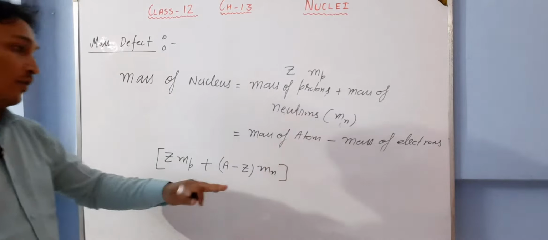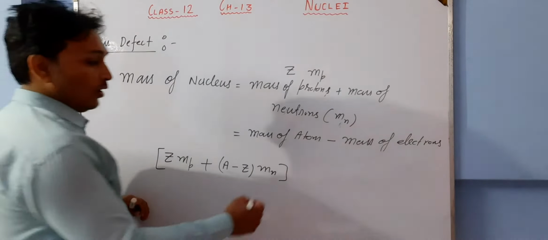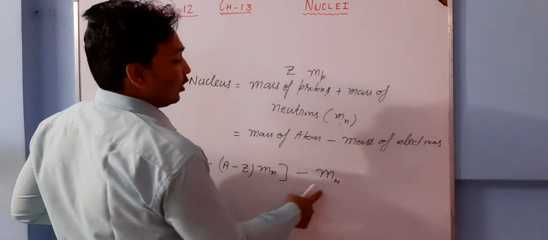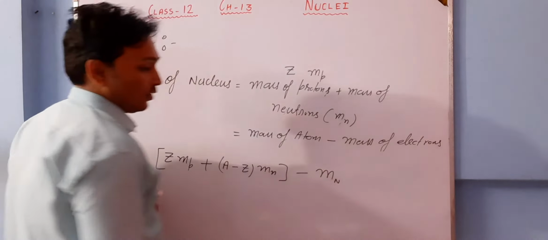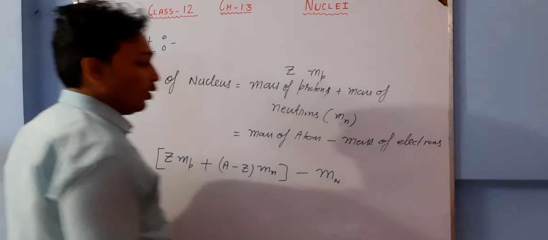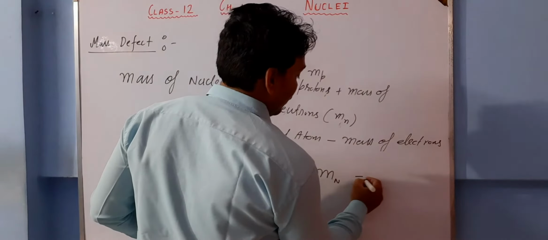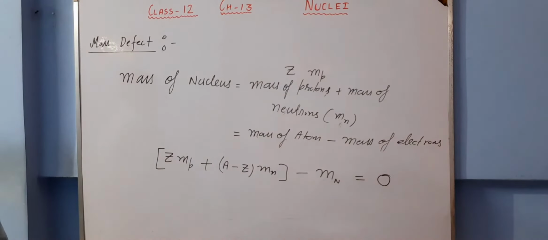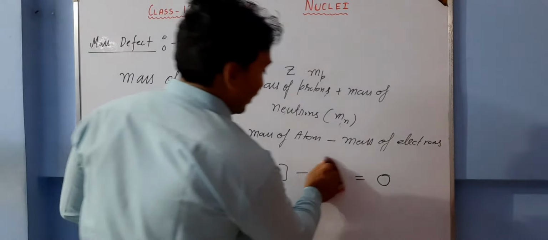And what is the equation of the second one? Earlier I had written it here, but let me write it here. This is the mass of nucleus: mass of atom minus mass of electrons. Right? So what should we have? We should have 0. But, okay, let me write this also as a mathematical term.